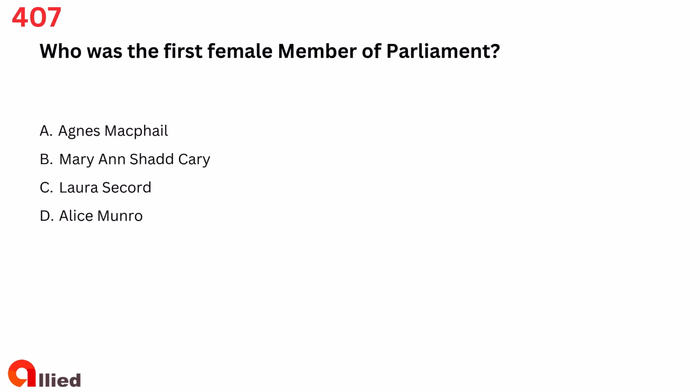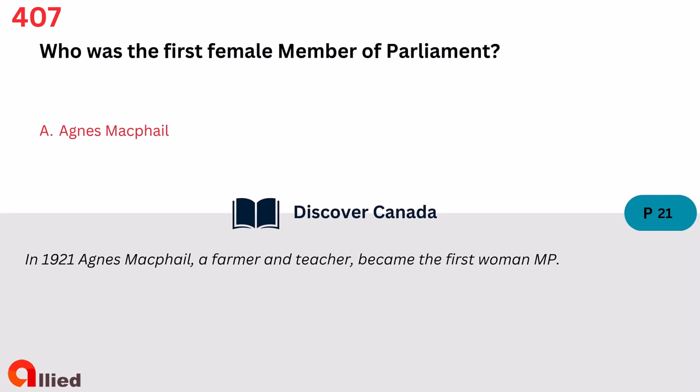Question 407. Who was the first female member of Parliament? A. Agnes MacPhail. B. Mary Ann Shadd Cary. C. Laura Secord. D. Alice Munro. The answer is A. Agnes MacPhail.